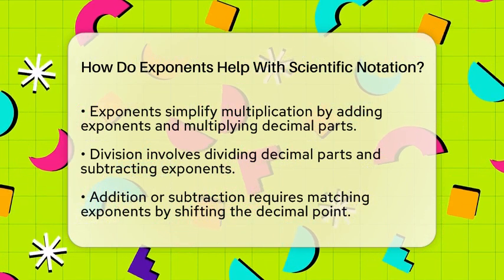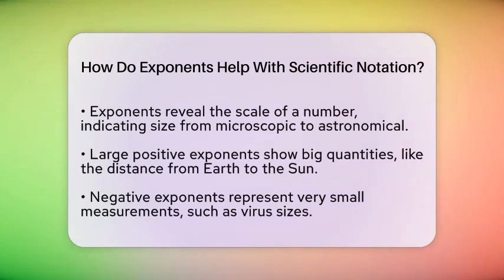Adding or subtracting numbers in scientific notation requires the exponents to match. If they don't, you need to shift the decimal of one number to match the other's exponent. For example, if you want to add 2.5 times 10 to the power of 3 and 1.2 times 10 to the power of 4, you adjust the smaller number to have the same exponent. You can rewrite 2.5 times 10 to the power of 3 as 0.25 times 10 to the power of 4. Now both have the same exponent, and you can add the decimal parts. The sum is 1.45 times 10 to the power of 4.